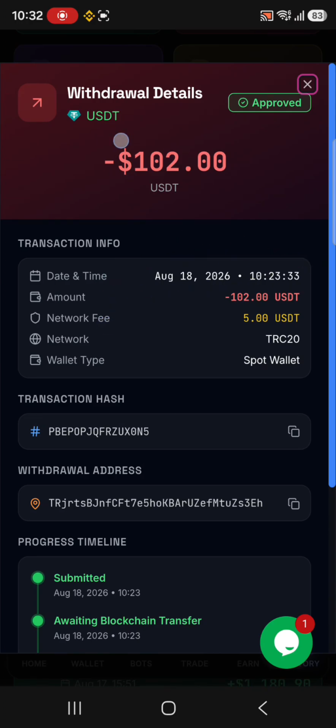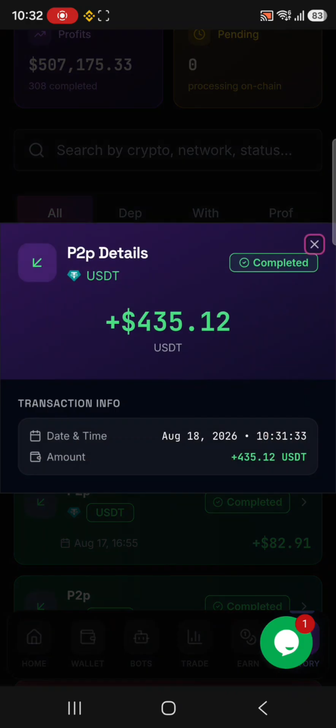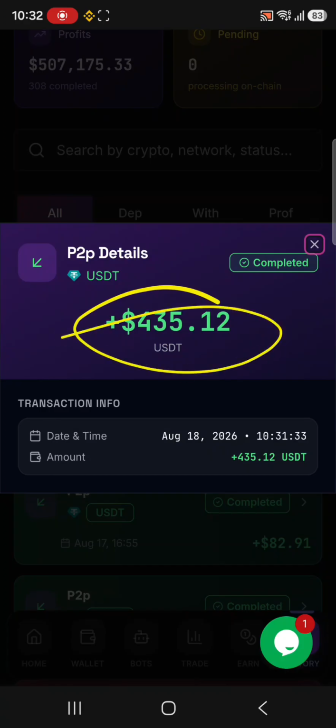It is today. My local time is there 2032. Here it is then 23. Approved. That is the withdrawal, and P2P fee is here. P2P trading arbitrage is here for 35 in profits with just a capital of what you saw. So that's how you trade crypto arbitrage trading.